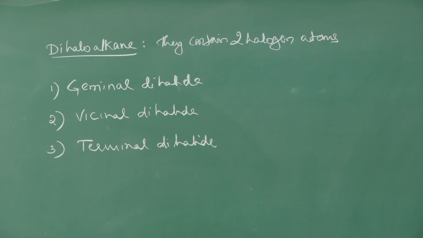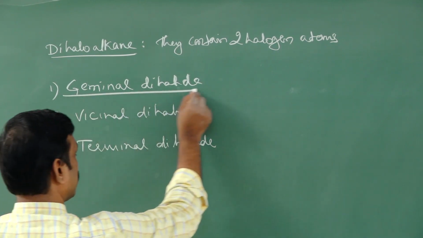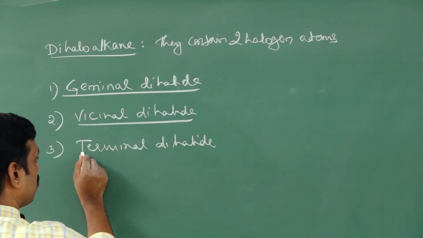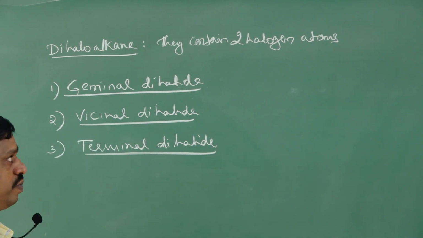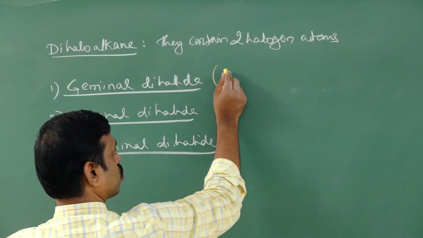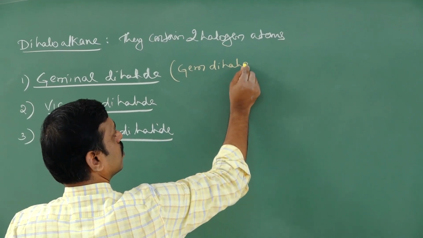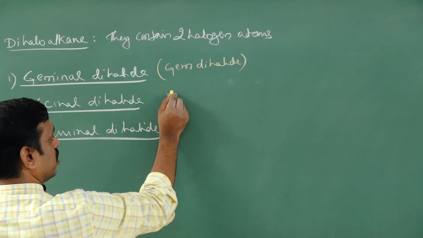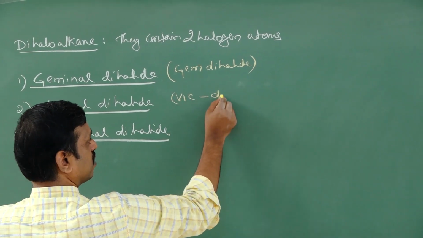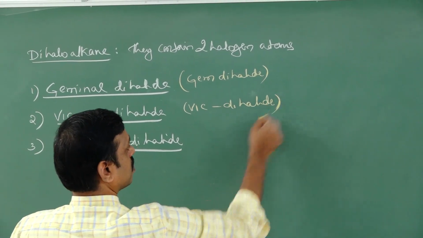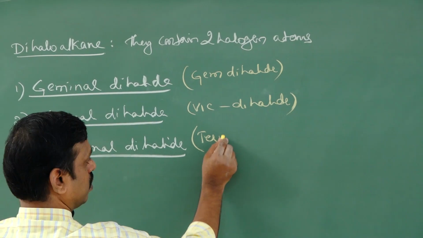So dihaloalkanes are further classified into three types: geminal, vicinal, terminal. Geminal dihalides, in short form, are also called gem dihalides. Vicinal dihalides are also called vic dihalides. And terminal dihalides are called terminal only.